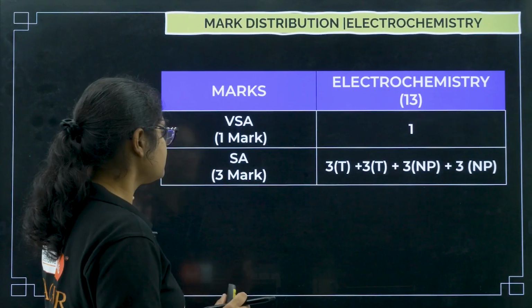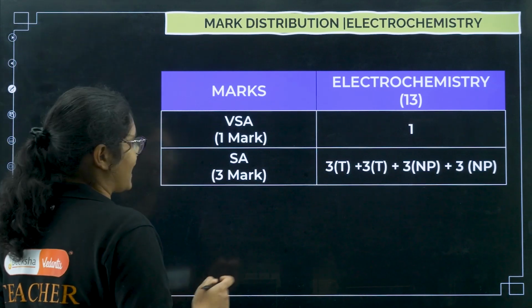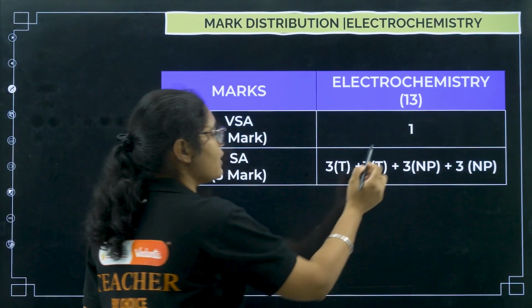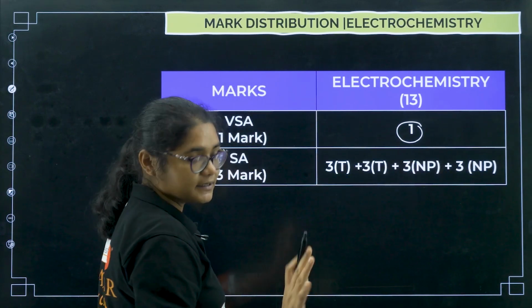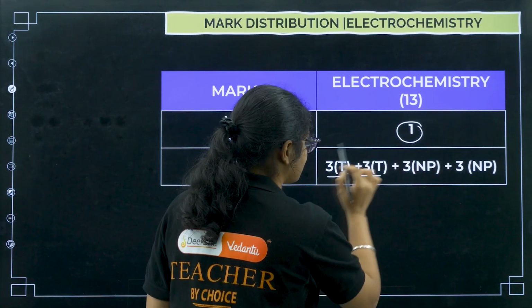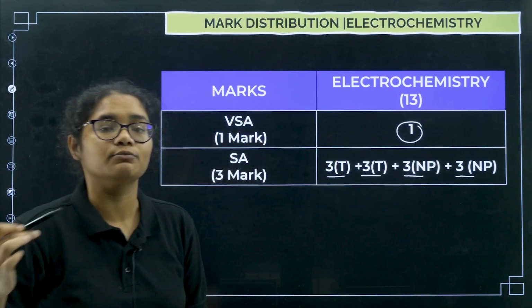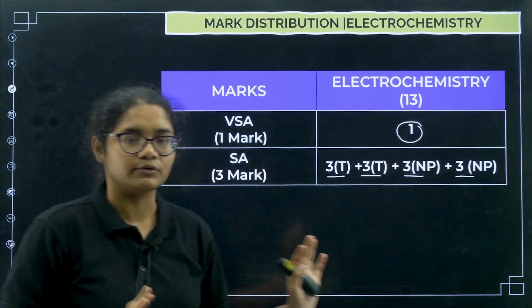Coming to the weightage, according to the blueprint, this chapter carries 13 marks. How are these 13 marks distributed? You will get one MCQ question, and there are 4 3-marker questions. In this, 2 3-marker questions will be of theory type and 2 3-marker questions will be of numerical type, right? So we will get a total of 13 marks from this particular chapter.